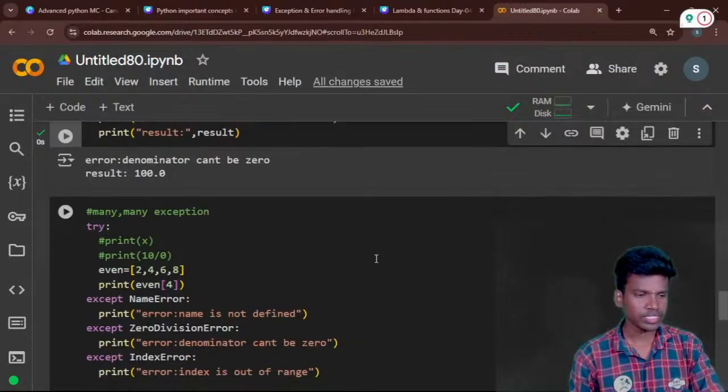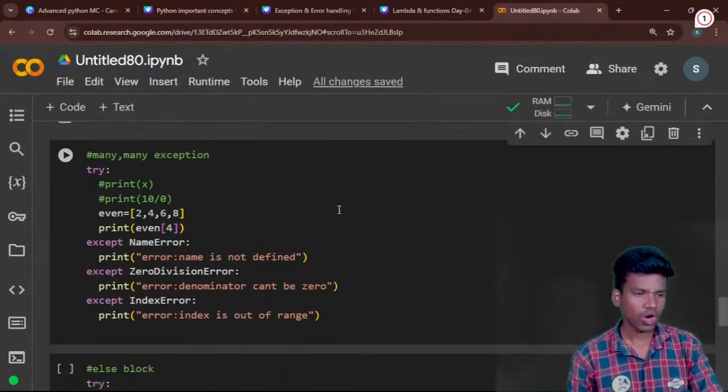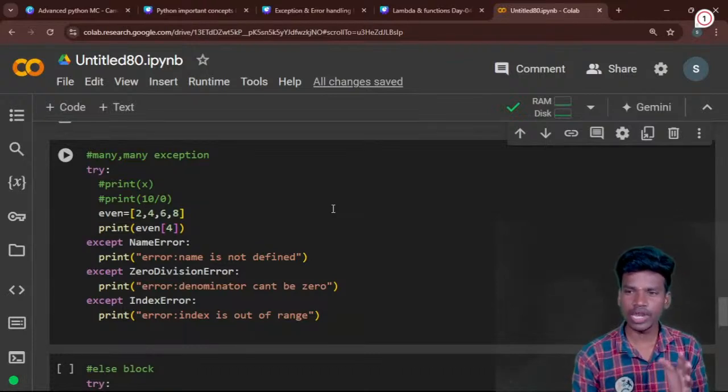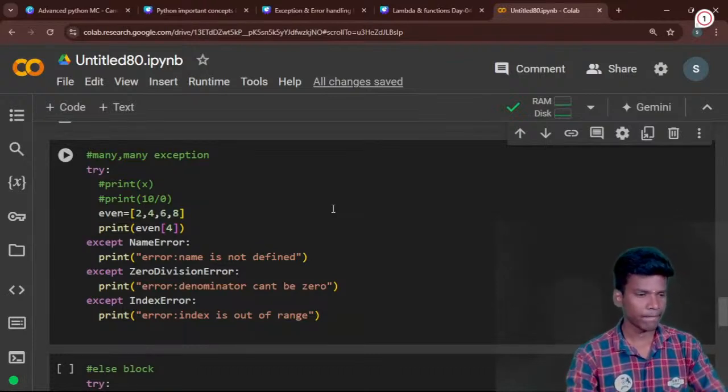So those are the many exceptions. We have already seen the errors, like name error, exception error, zero division error. These are all errors we will discuss, and we will show them live in a practical way. First I will use the try function. The try will be checking and finding the error.